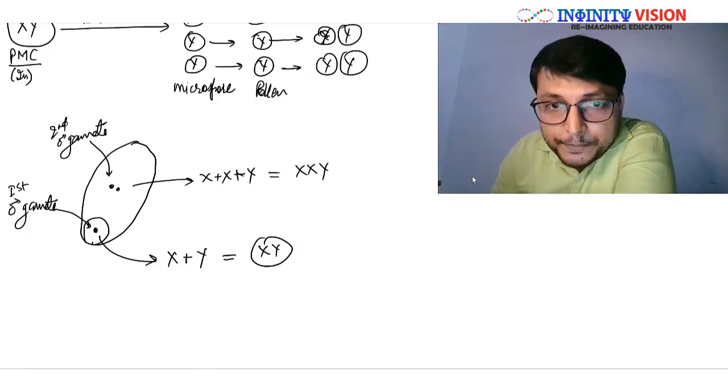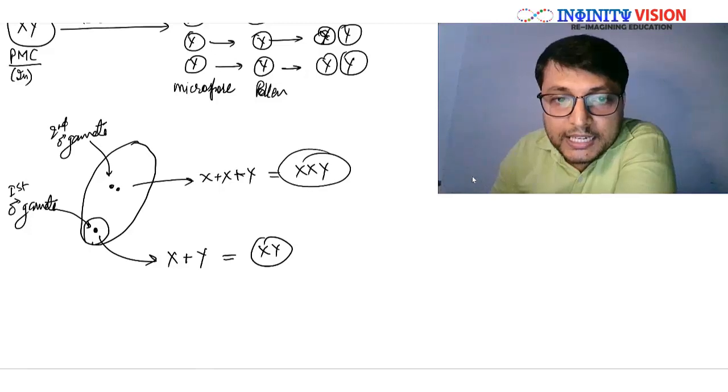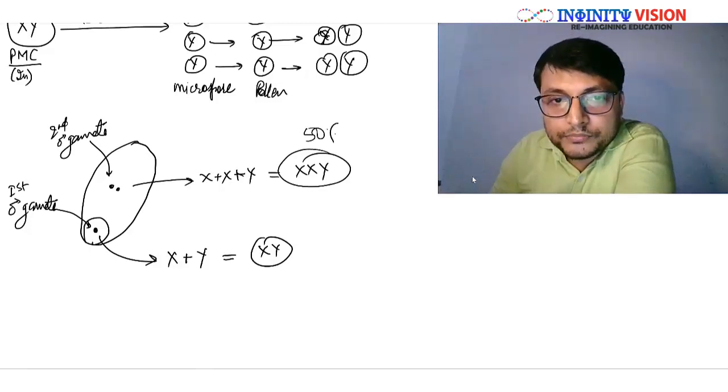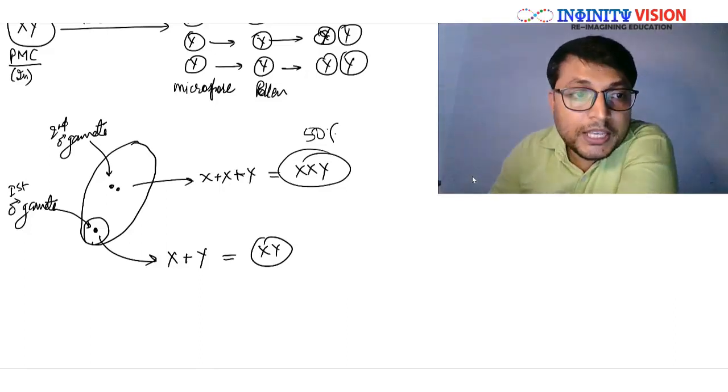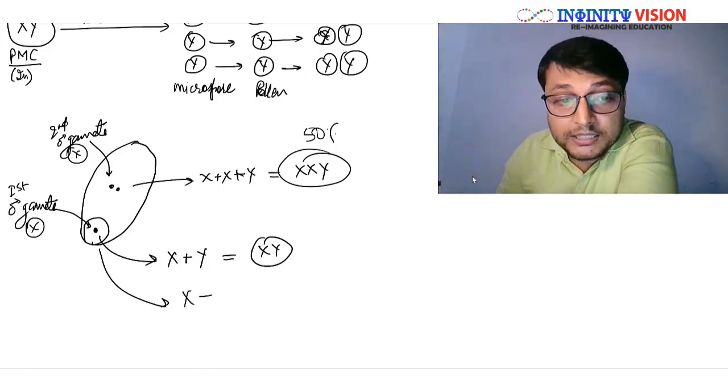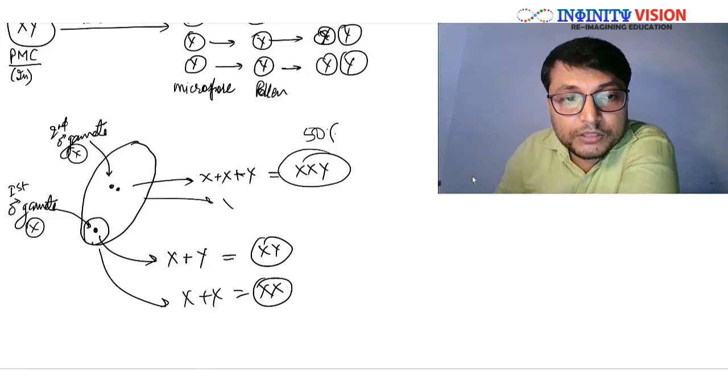So there is a 50% chance that the endosperm will be XXY and the embryo XY, right? If this male gamete has X chromosome, then what will happen? Then there will be another 50% chance, that is X plus X, so XX.